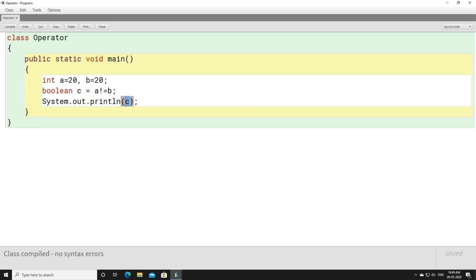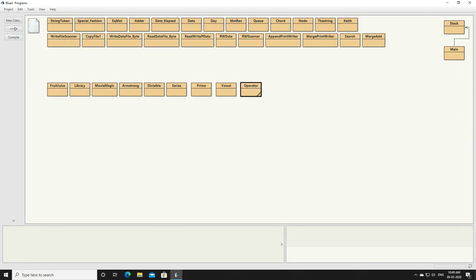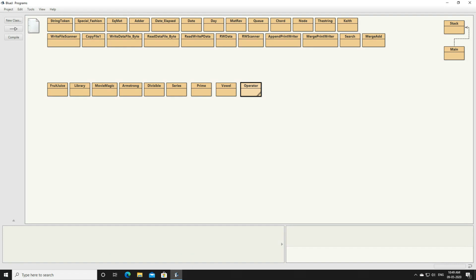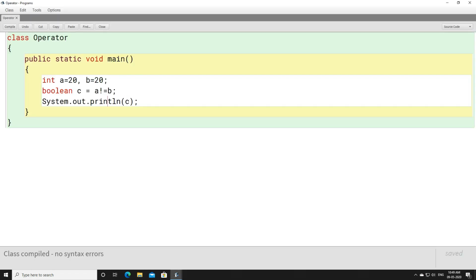Let's compile the program and execute it. You can see that it's giving me an output that is false. Similarly, if I change the value of A to 10, now tell me, A is having 10, B is having 20, and are these two things not equal?